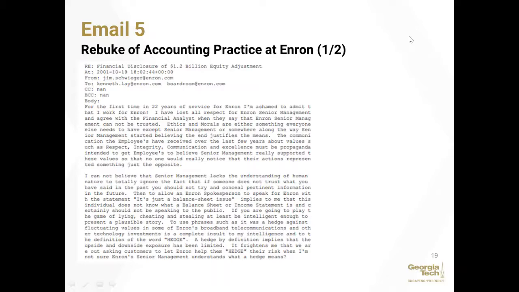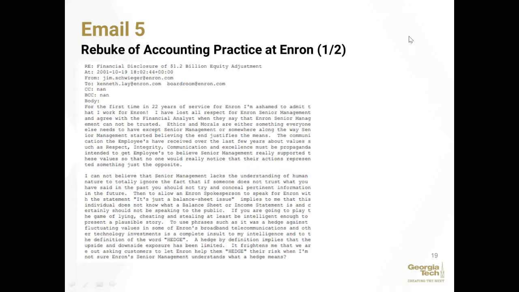This is our 5th email. It's a rebuke of accounting practice at Enron. This is an email from Jim Schweiger, a longtime trader at Enron, to Kenneth Lay and the board of directors at Enron. So pretty much to the top senior management and to the governing board of Enron. He discusses how he's dismayed with the fraud and the impropriety of the accounting practices at Enron that have been allowed by senior management. This is following the restatement of the financial statements in 2001 that ultimately led to the downfall of Enron.